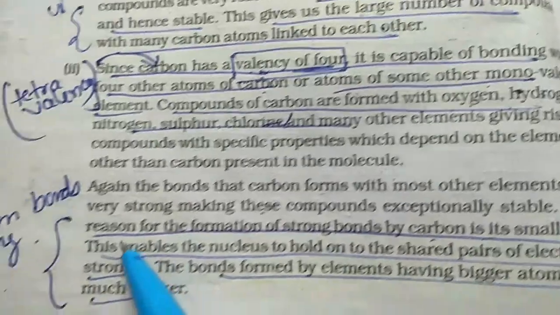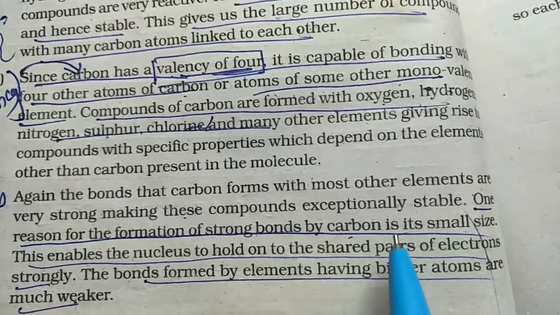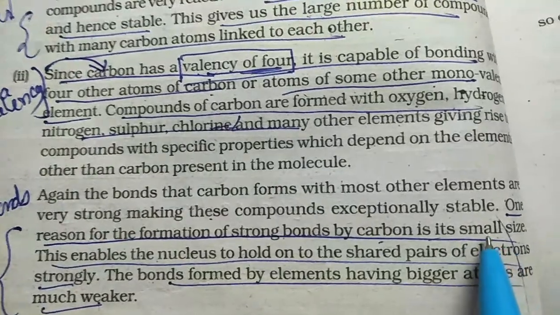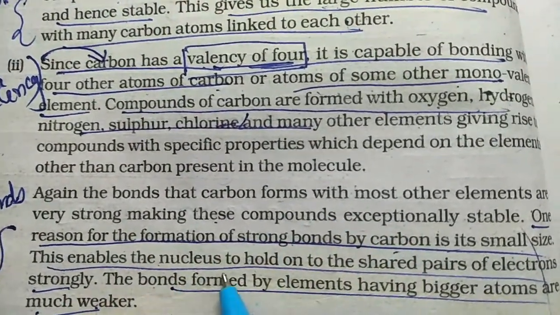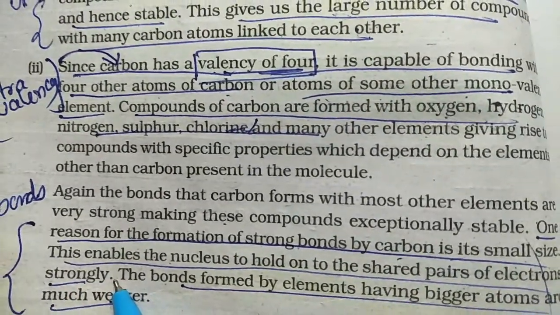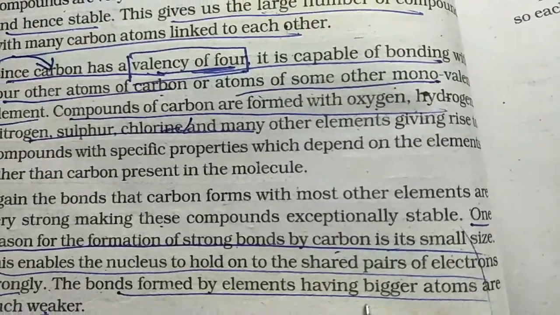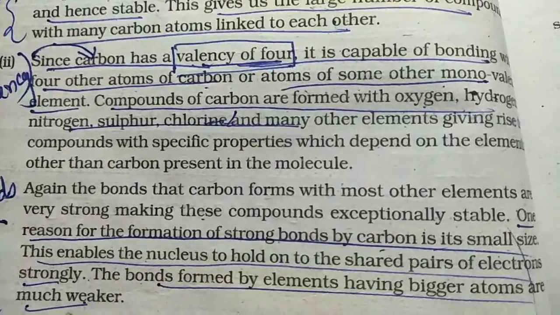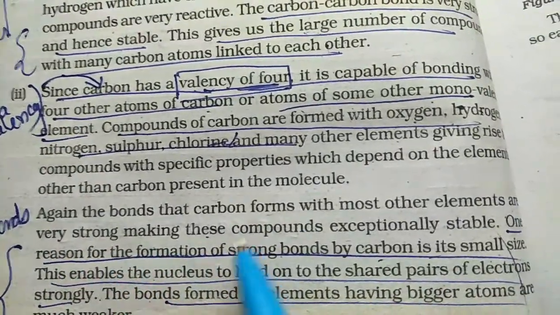Now one more thing is, this formation of strong bonds by carbon is because of its small size, because the atomic number is 6. This enables the nucleus to hold the shared pair of electrons very strongly because they are near the nucleus. The bonds formed by elements having bigger atoms are much weaker than those of carbon because the carbon atom size is very small.